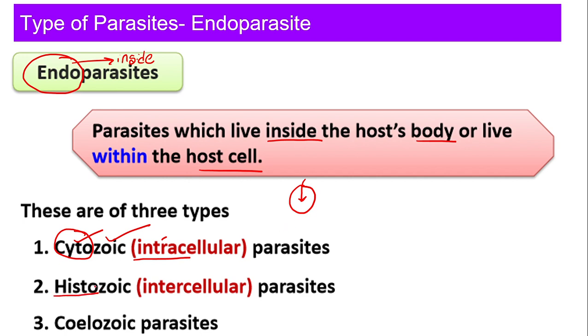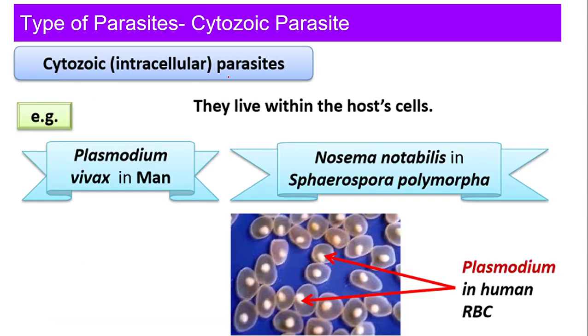Histo we use for tissue. If I am saying in the tissue, it means many similar cells which have similar origin and similar function make a tissue. So it is in between the cells. When I talk about in between the cells, we call it intercellular. Then what is coelozoic? Do you remember we studied about the coelom? That is a fluid filled cavity. Coelom is a fluid filled cavity lined all over the body with the mesoderm. Right? Now let's see one by one.